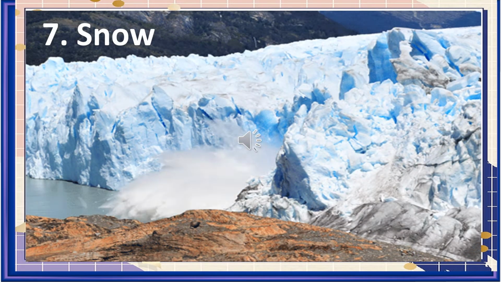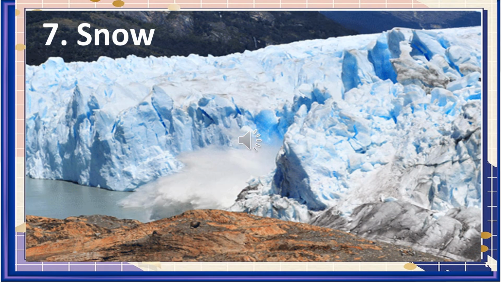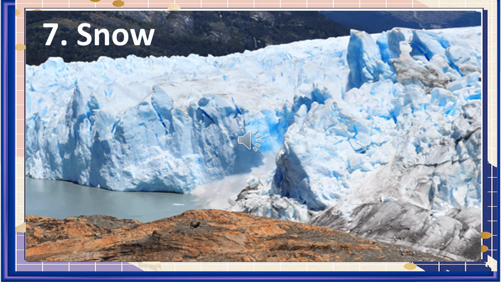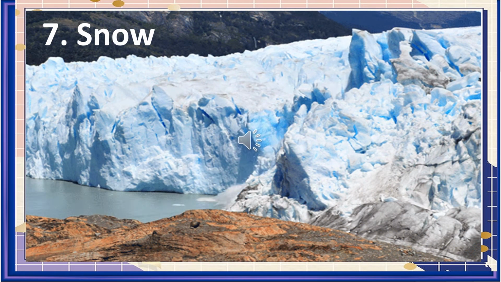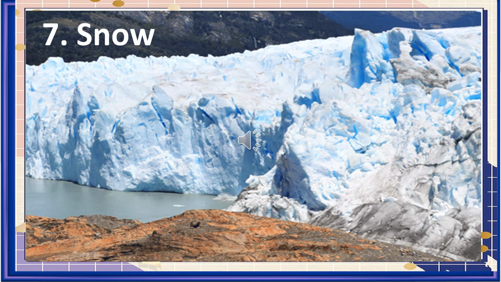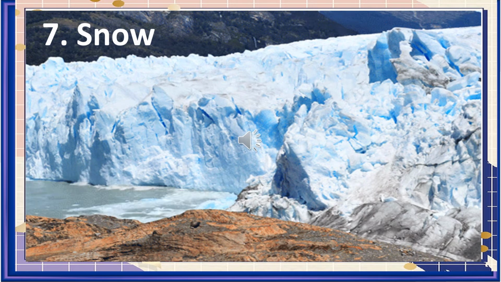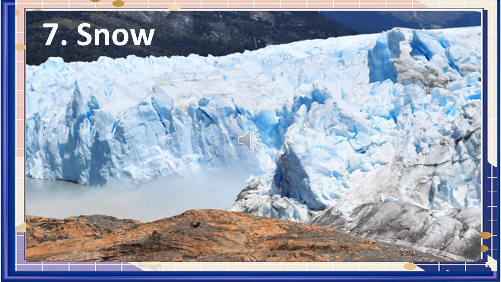7. Snow. Have you ever seen the snow-capped mountains that look so peaceful? When fresh snowfall occurs, the snow starts packing the mountains. The snow which is at rest has some amount of potential energy in it. Since these mountains are present at some height, this potential energy can be classified as gravitational potential energy.